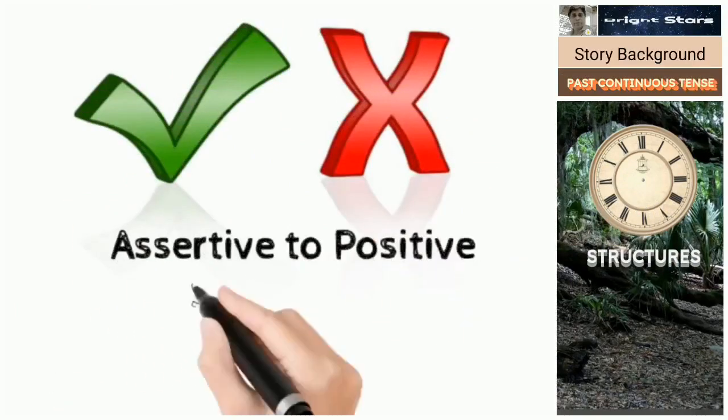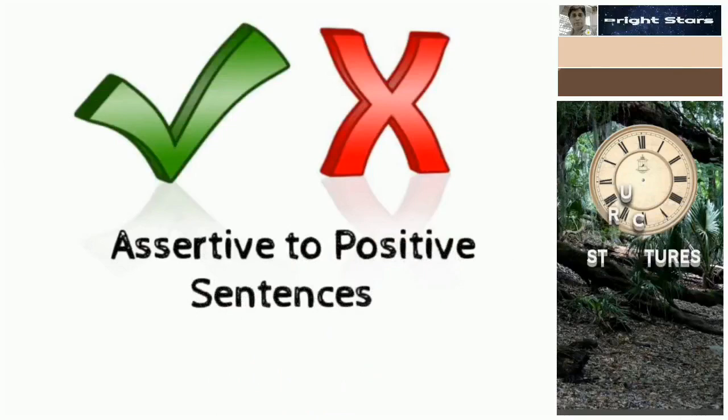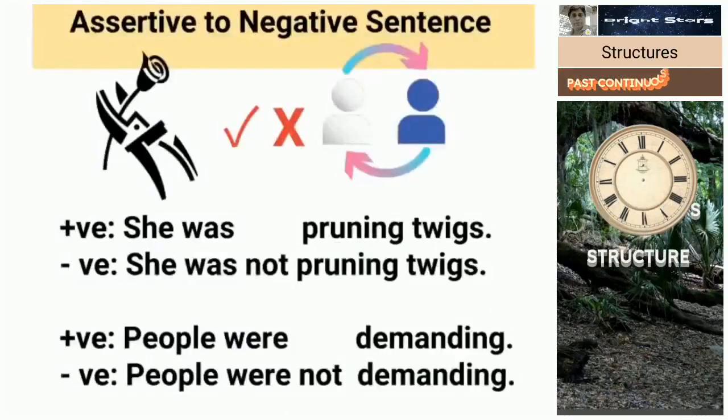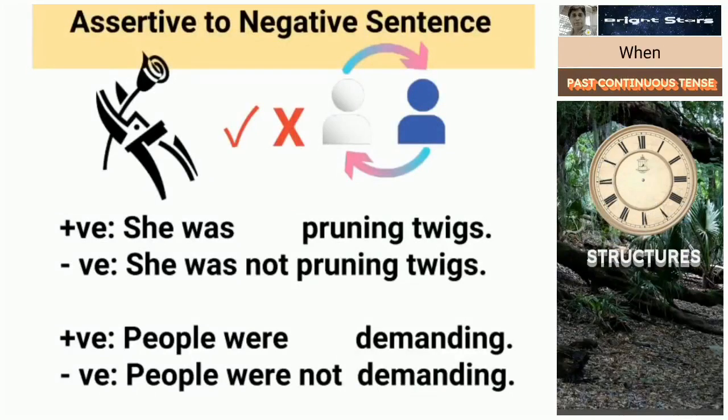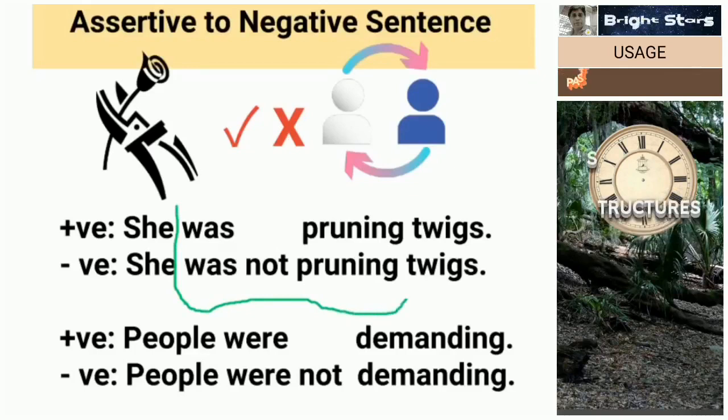Assertive to negative sentences. You can see how an assertive sentence can be changed to a negative sentence in the past continuous tense. Very easy. She was pruning twigs. Pruning means cutting small branches, and twigs means small branches. Here was is a part of the verb.